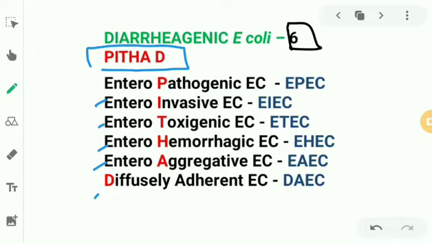Now, there is apparently a table given in Apurba Sastry differentiating the upper and lower UTI. Let's see it. In lower UTI, the bladder and urethra are involved. In upper UTI, the kidney and ureter are involved. And in lower UTI, there will be localized symptoms, right? There will be painful urination, that is dysuria, and increased urgency and frequency of urination. These are localized symptoms, just localized to your urethra and bladder.